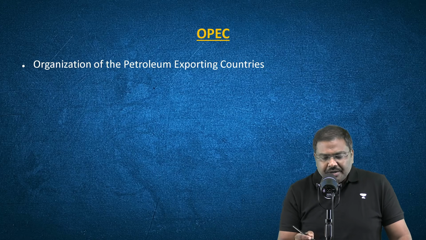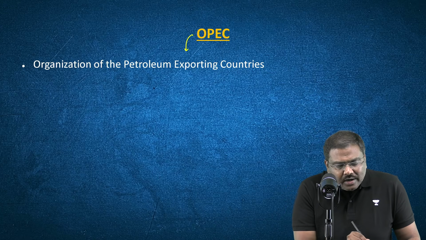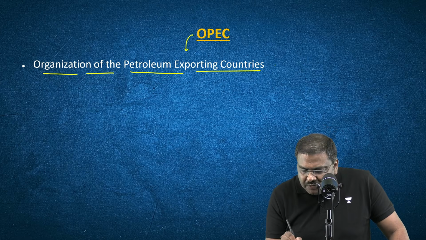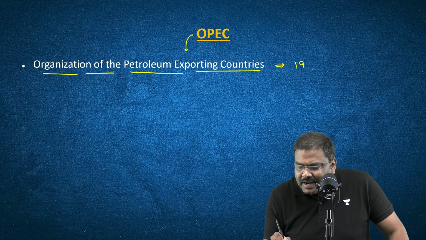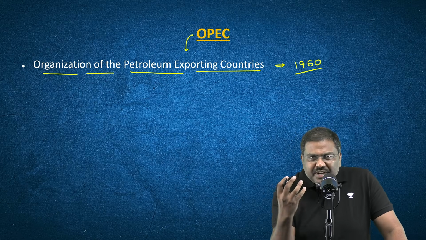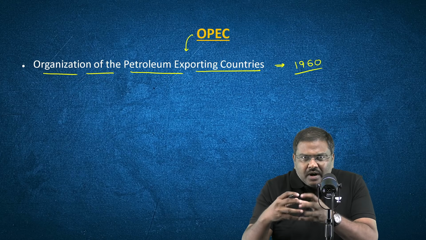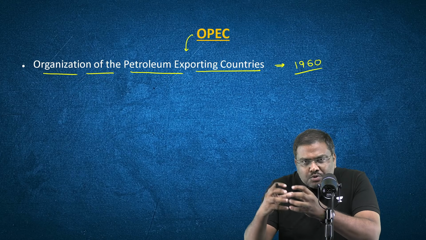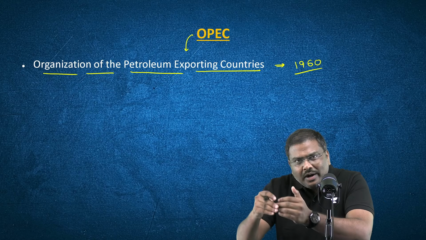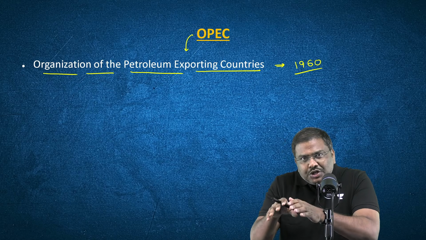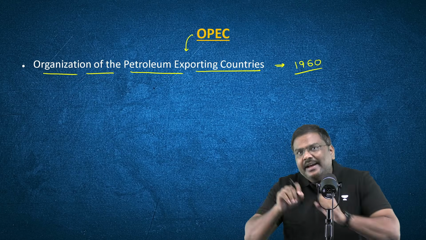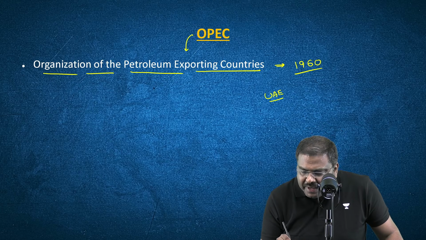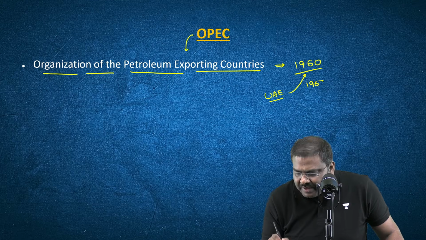Let me begin the discussion. OPEC stands for Organization of the Petroleum Exporting Countries. It is a group of countries that was formed back in the year 1960. And the objective was very simple. These group of countries will coordinate with each other and produce and supply crude oil to the international market and ensure that there is a stability of prices in the international market. The United Arab Emirates joined the grouping in the year 1967.